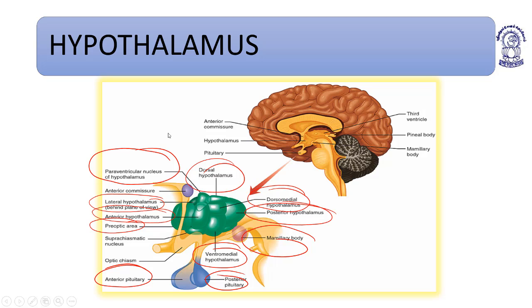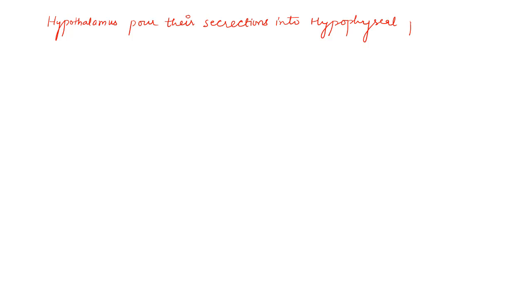Now I am going to discuss how the hypothalamus pours its secretions into the hypophyseal portal vein, and from the hypophyseal portal vein the secretion comes into the adenohypophysis, that is the anterior pituitary.